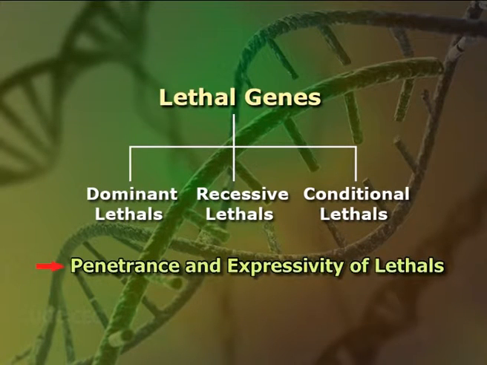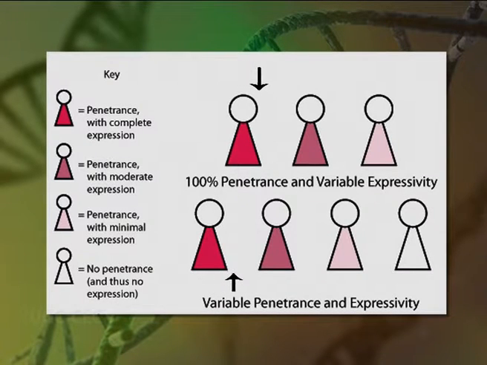Penetrance and expressivity of lethals. The lethal genes have been found to differ in their penetrance and expressivity, showing broad range of effects. This may range from cent percent lethality, that is no survival, to almost complete viability with no pronounced effect on the phenotype. The maximum extreme may be where it may cause death of the possessor, whether in homozygous or heterozygous condition.